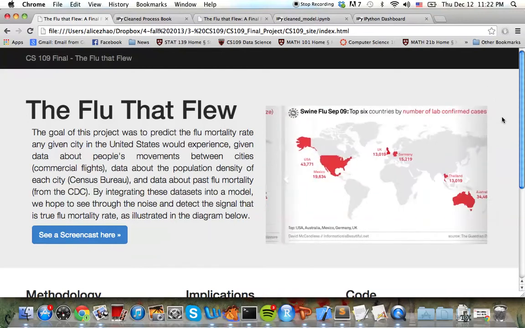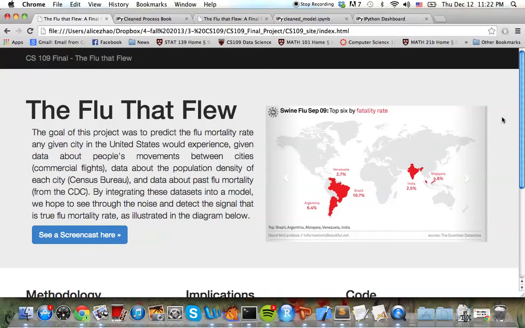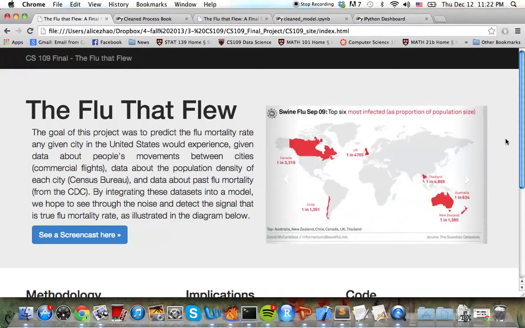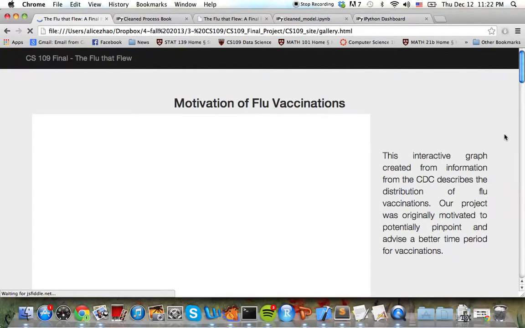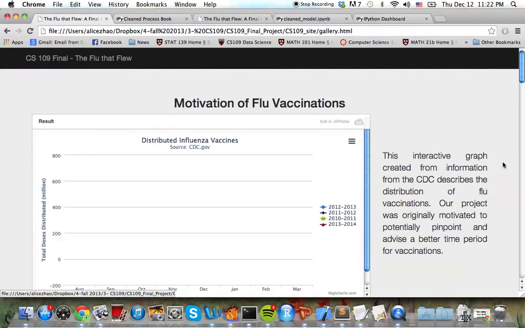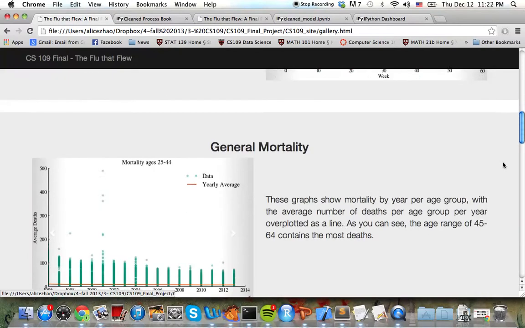Our project for CS109 cycled through the data science process. We looked at the number of people who died from the flu, and tried to predict the probability of being infected as well as the probability of recovery. We first looked to aggregate many datasets and perform some exploratory visualizations. Angela scraped the mortality numbers from the CDC. Below you can see graphs like mortality by location or by age groups.